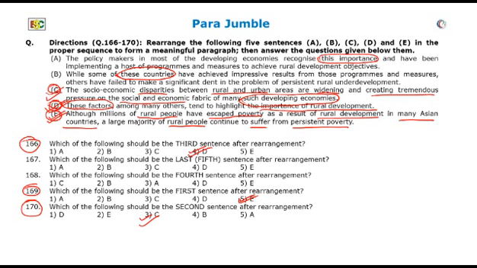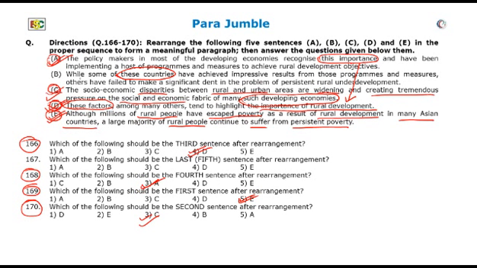Now, this importance and importance of rural development is a direct connection, and it is clear that sentence A should come after sentence D. We can mark sentence A to be the fourth sentence, and question number 168 will have the correct choice as option 3 or A. We are left with one sentence and one question.